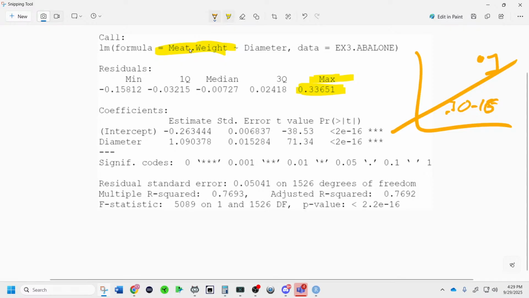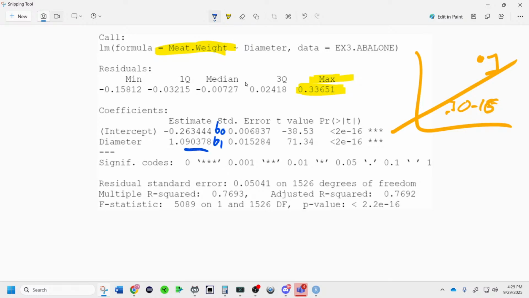The estimate of the intercept is B0. That is B0 right there. That is B1 right there. So these are the estimates right here related to those. Now, the amount of uncertainty we have in them is the standard error of B1, the standard error. This is the uncertainty. So how uncertain are you in your estimate?